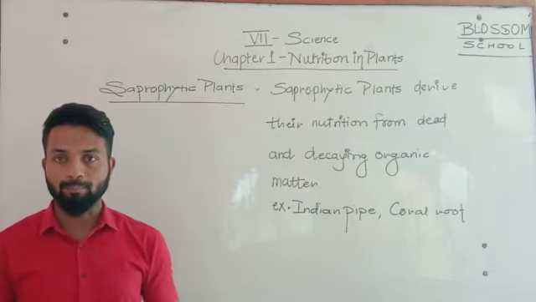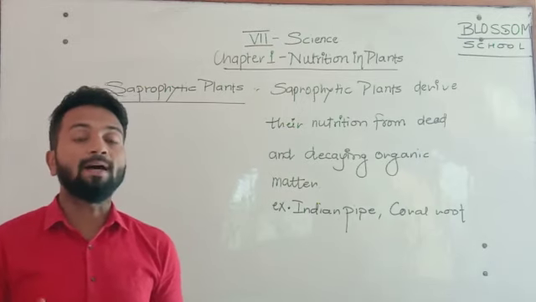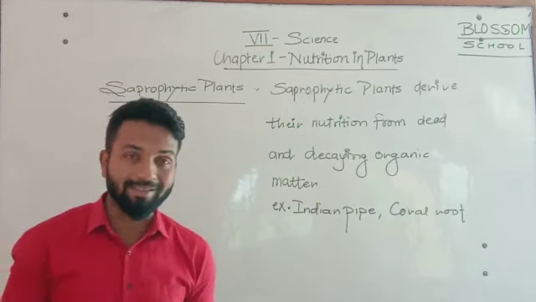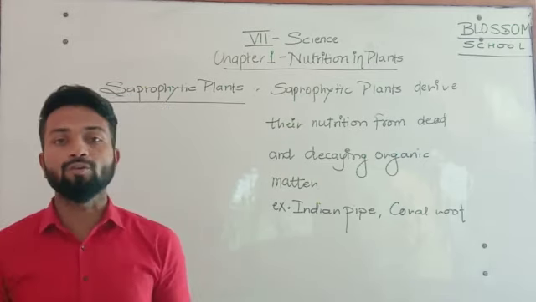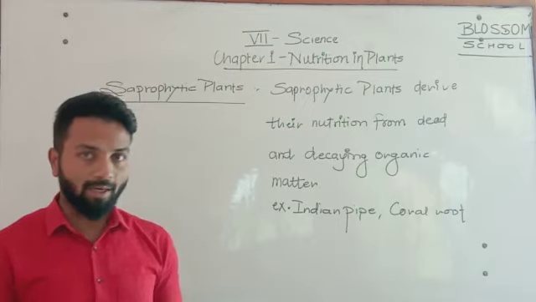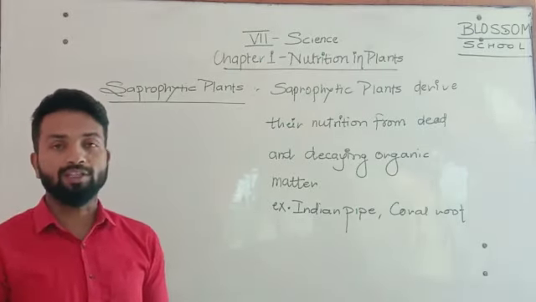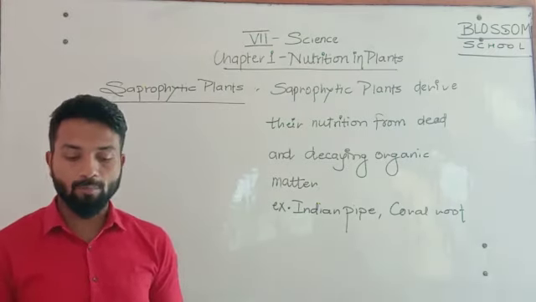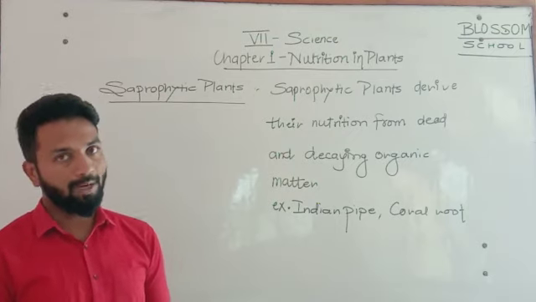Yes, it is possible. All plants are not autotrophs. It means all plants do not make their own food. So due to this, such plants which lack chlorophyll can depend on other plants. And this is the second type of heterotrophic nutrition, which is called saprophytic plants.